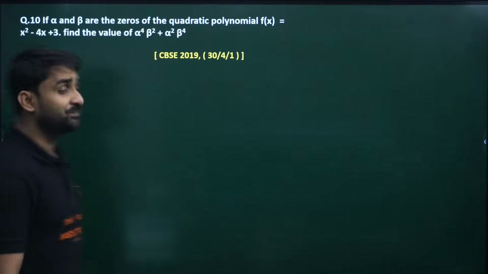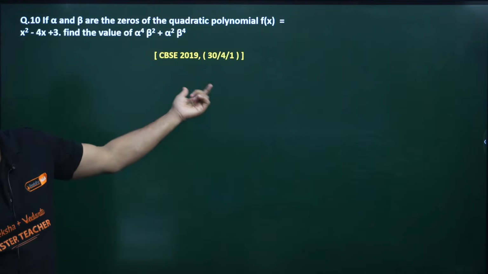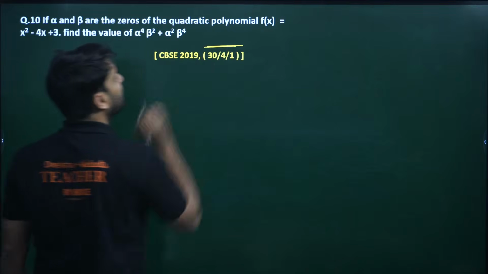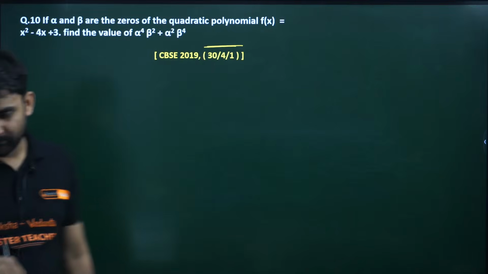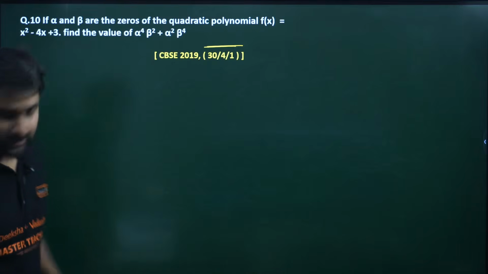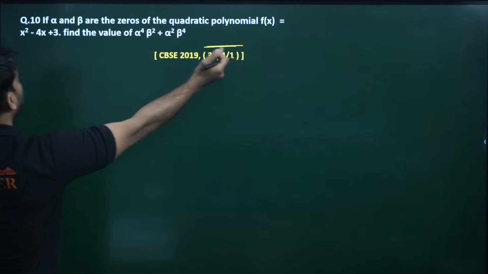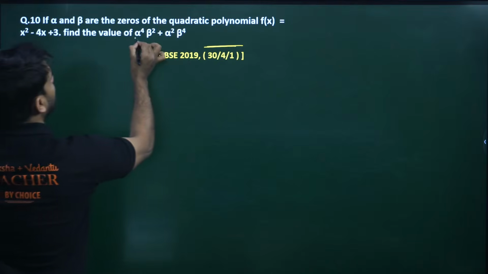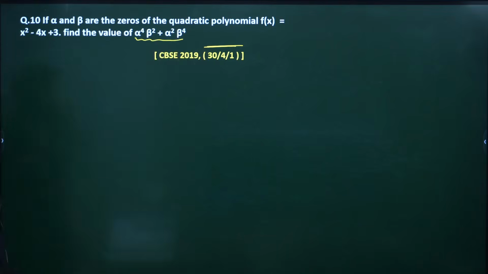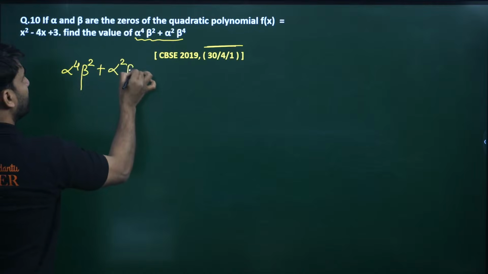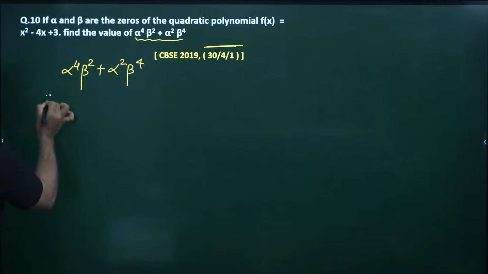Moving to the 10th question. Look at the question. This question is from the year 2024. The set number is 30/4/1. If alpha and beta are the zeros of the quadratic polynomial, what will be the value of alpha to power 4 beta square plus alpha square beta to power 4? We have to find out the value of this.